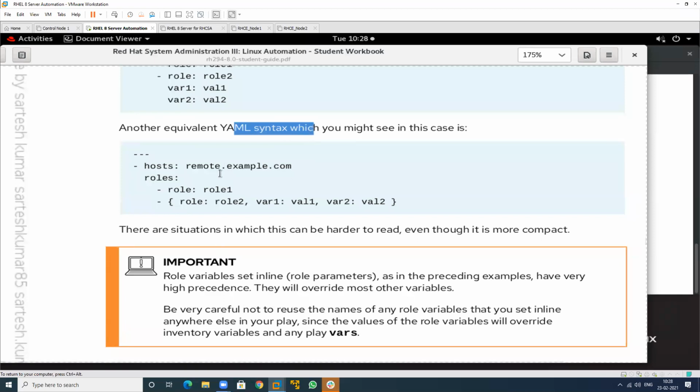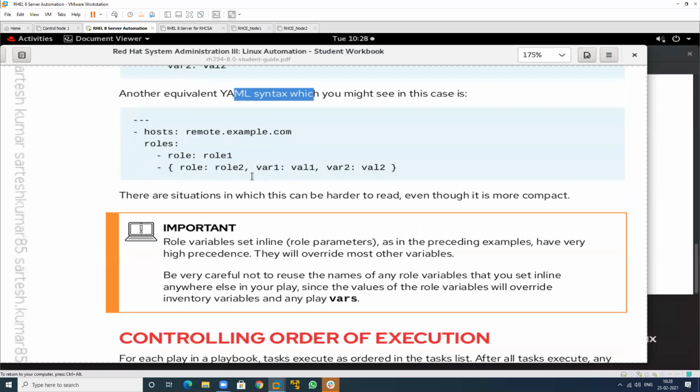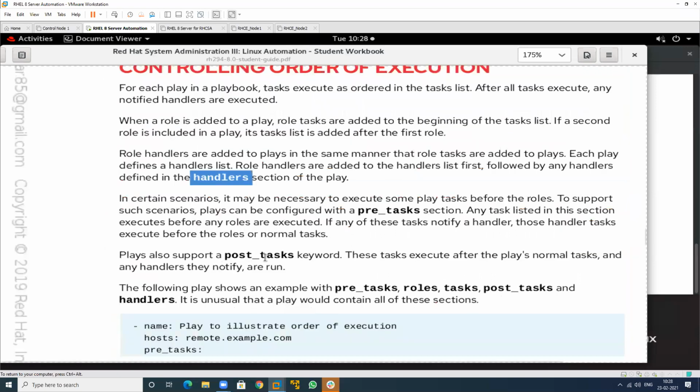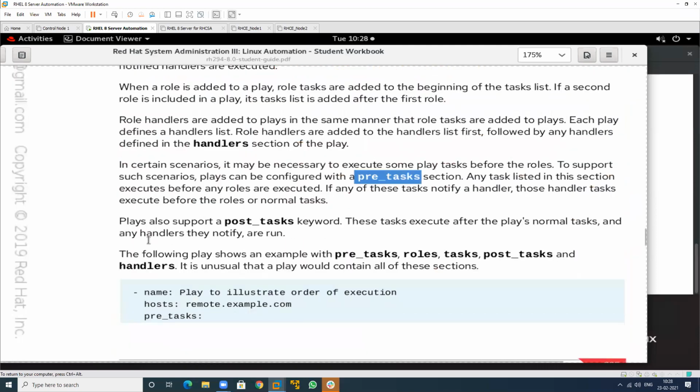And all the handlers we can define in this section. Suppose we have some pre-tasks and some post-tasks. Pre means there are some requirements, prerequisites, that are to be installed first.